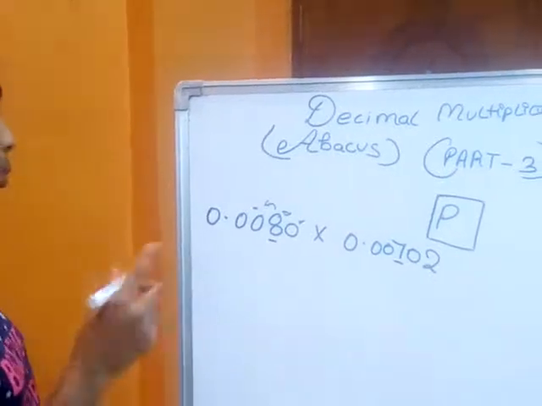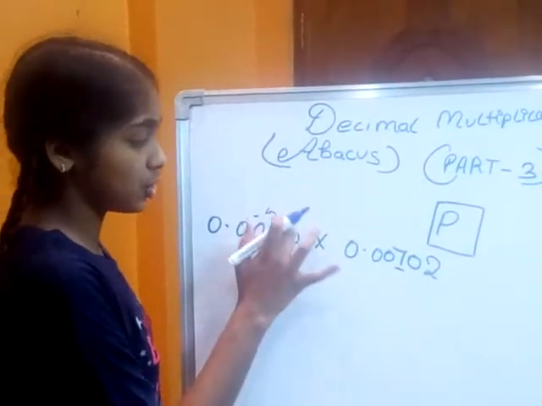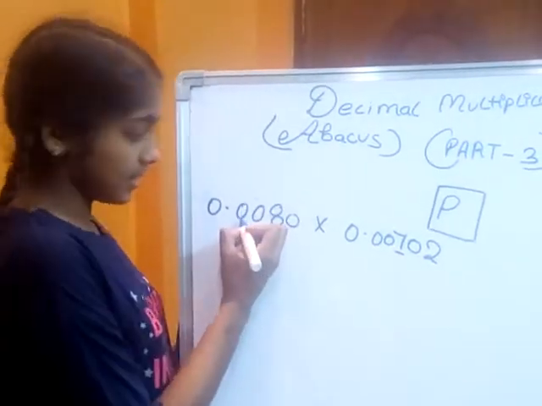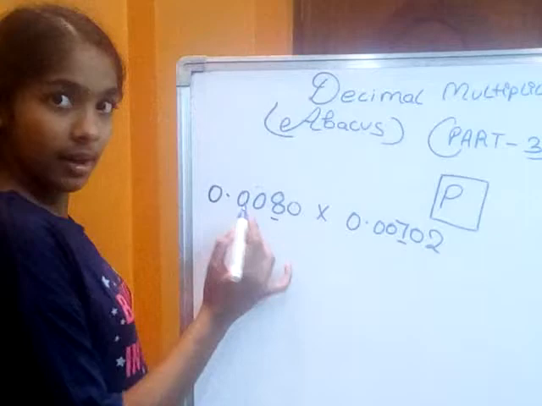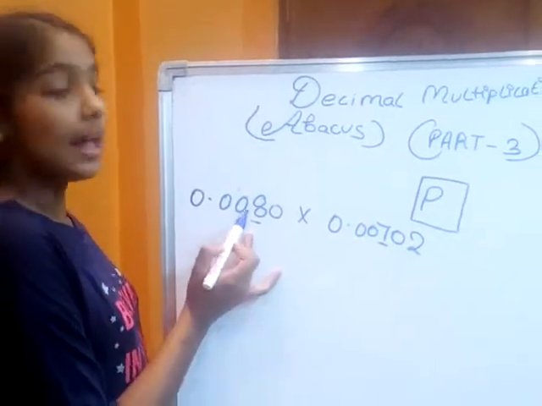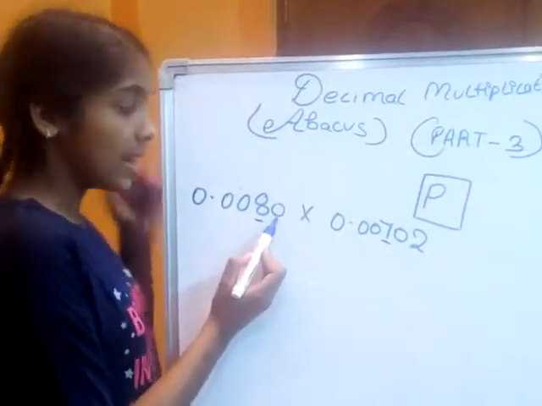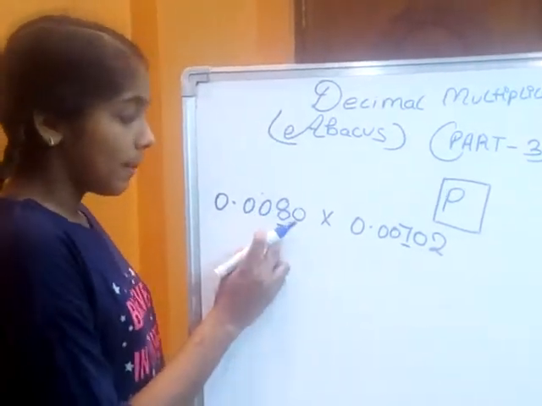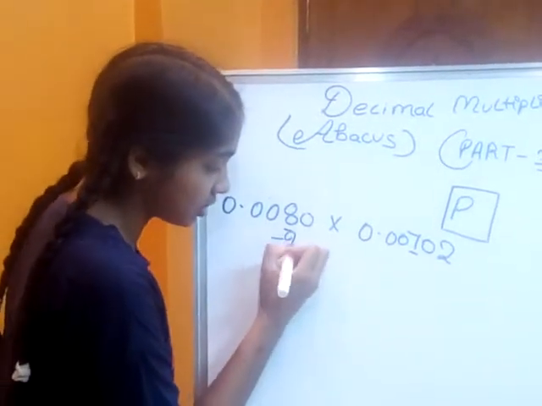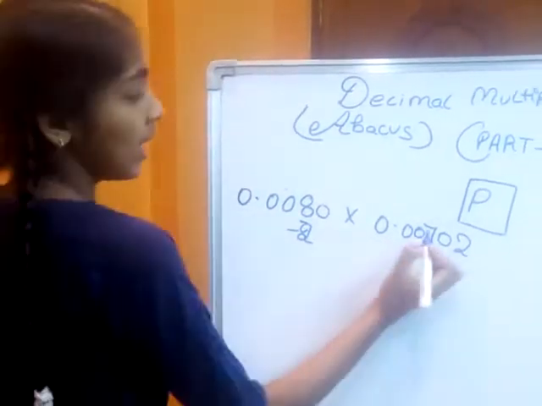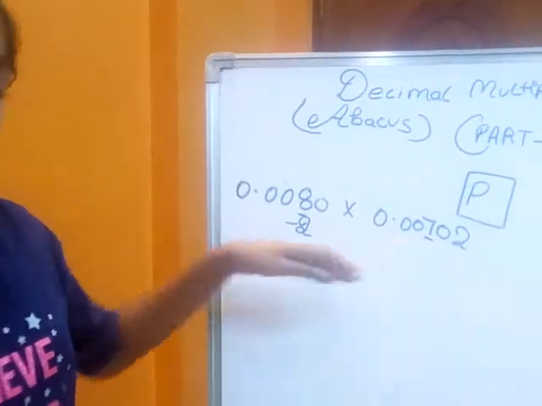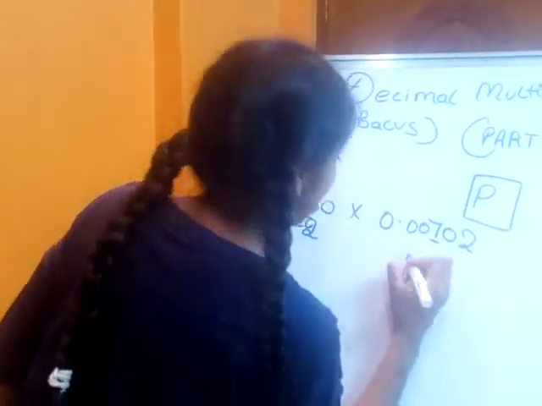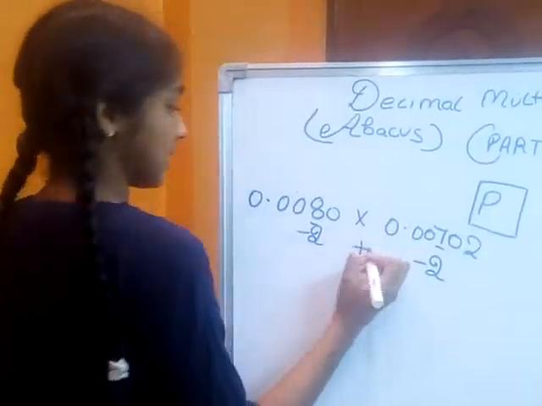Okay, so what is the position of 8? See here, this is P0, this is P1, this is P2. I mean minus 2. Okay, 0, minus 1, minus 2. The position is minus 2. What's the position here? The position is 0, minus 1, minus 2. Here also the position is minus 2.